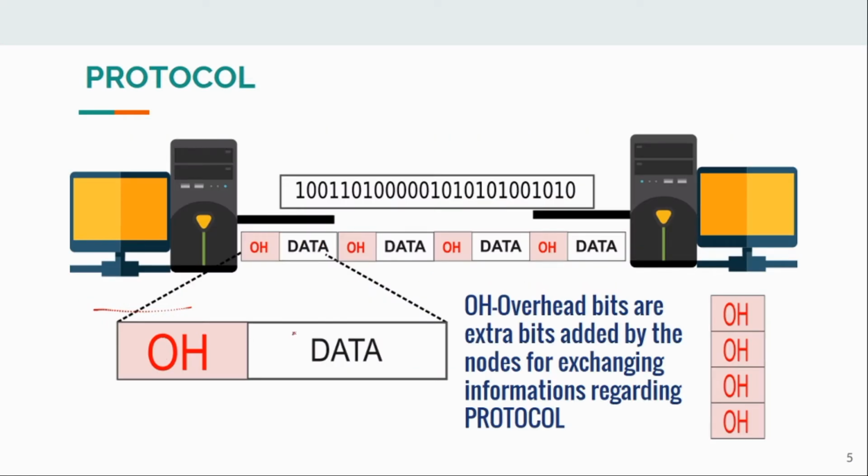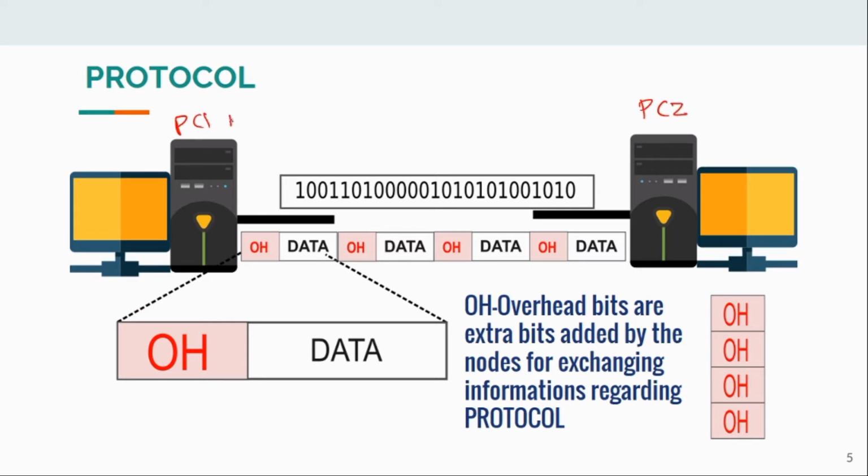Now, how are these protocols implemented? We will see a rough idea. Some additional bits are transmitted along with the data. Suppose PC1 needs to communicate with PC2.